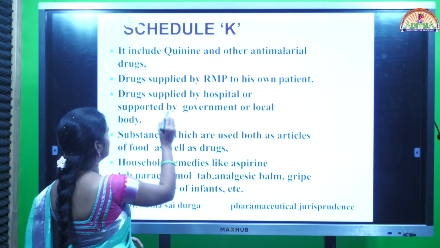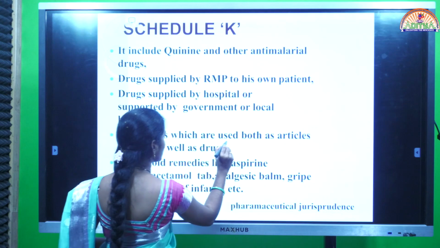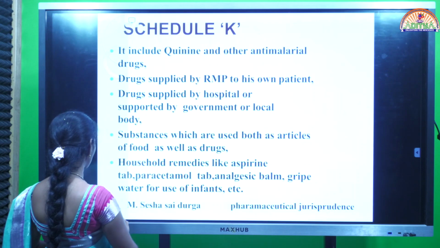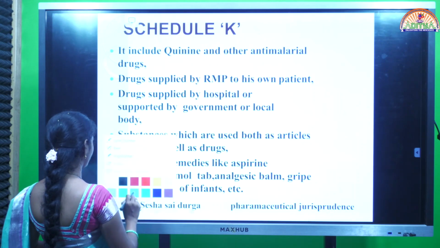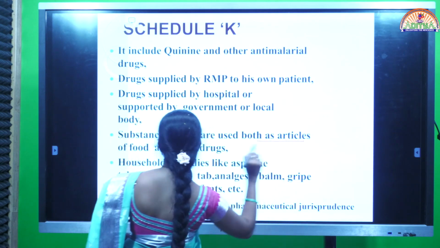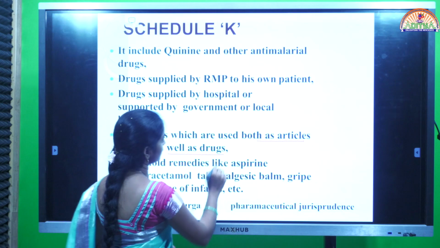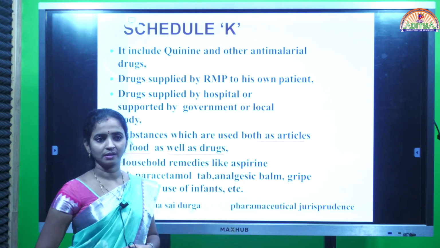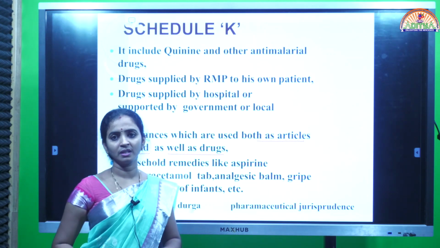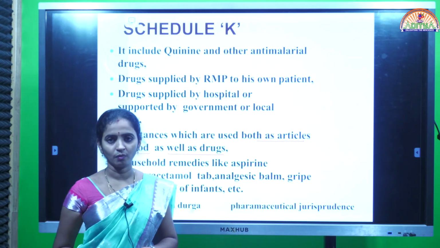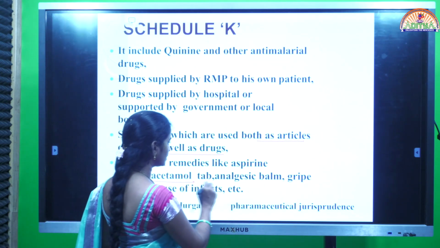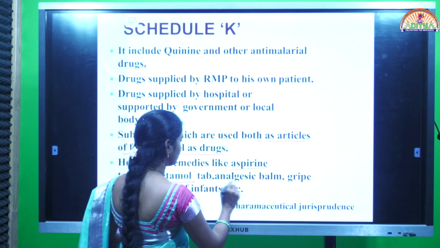Nothing but drugs and substances which are used both as articles of food as well as drugs. For example, turmeric. Turmeric can be used in the food item, and also we can use that turmeric for medicinal purposes, like some antibiotic value. In the same way, some other drugs like common medications: paracetamol, aspirin, normal pain balms we are